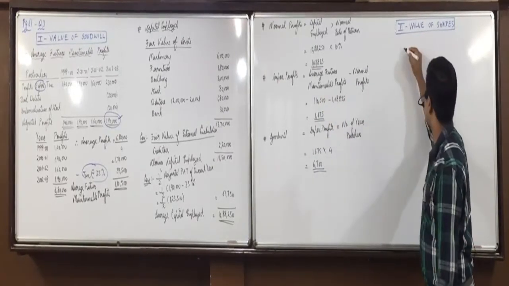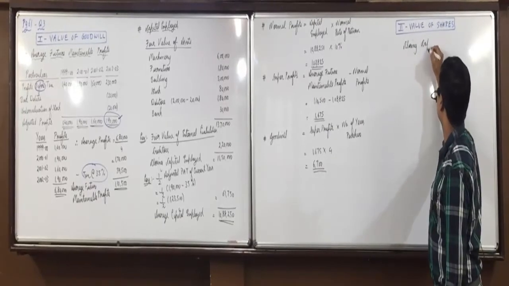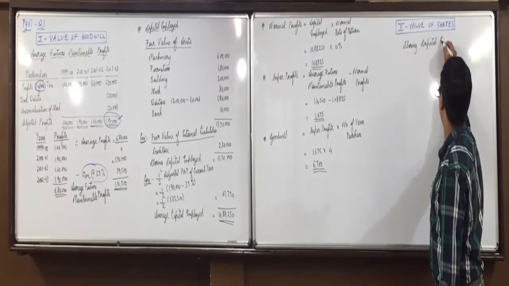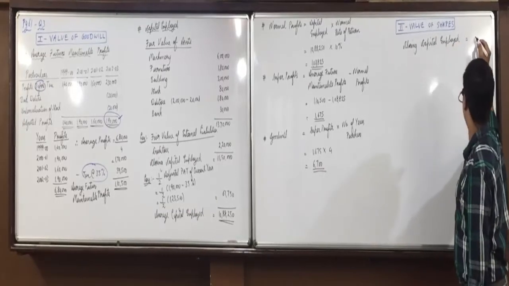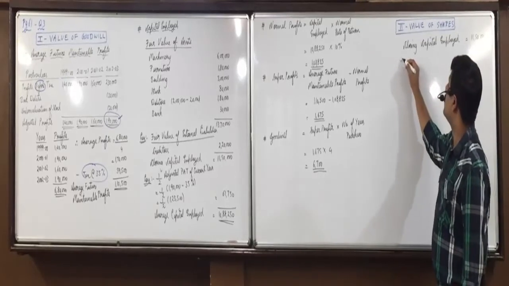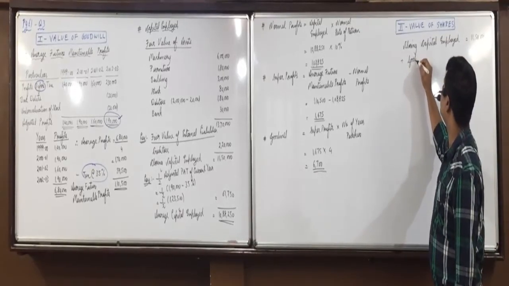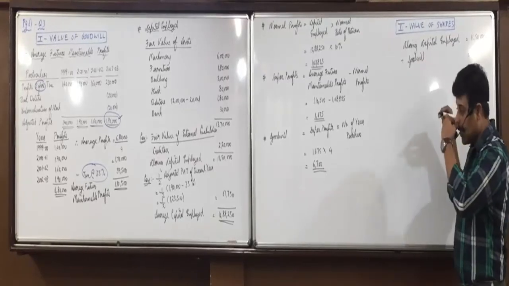So how will we get the value of shares? Directly we start with closing capital employed, which is 11,50,000, plus goodwill, that is 6,700.